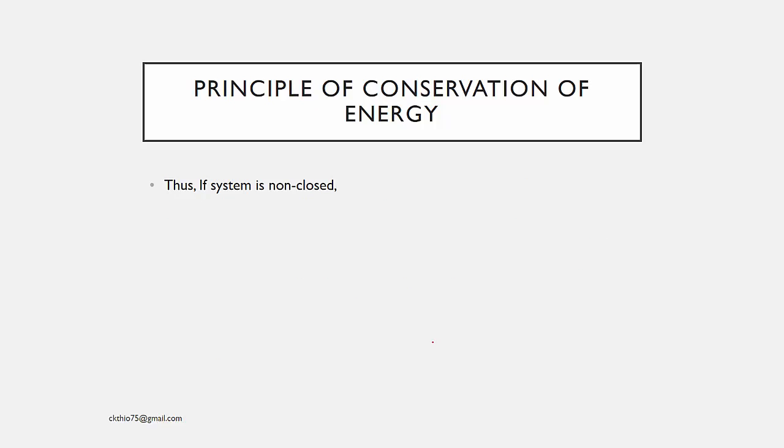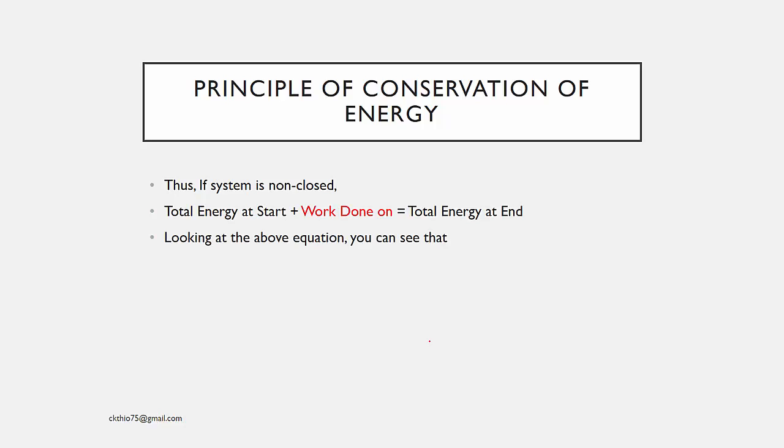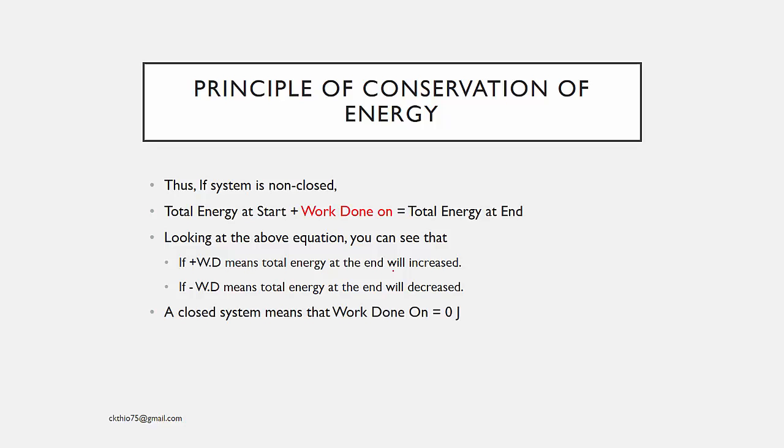So if a system is non-closed, you find that the formula is slightly modified. The total energy at start plus work done on the system will be equal to the total energy at the end. By looking at the above equation, you can see that if it's positive work done, it means that the total energy at the end would increase. If it is negative work done, it means that the total energy at the end would decrease as compared to the start. If it's a closed system, it means that the work done on the system is actually zero.